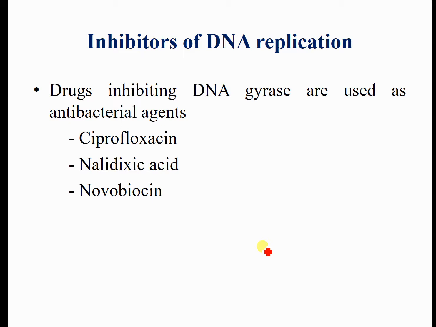Now which are the inhibitors of DNA replication in prokaryotes? Those drugs that inhibit the DNA gyrase enzyme are used as antibacterial agents. Now what is DNA gyrase? It is topoisomerase 2. So topoisomerase 2 activity will be inhibited by antibacterial agents like ciprofloxacin, nalidixic acid, novobiocin. They inhibit the activity of topoisomerase 2, also known as the DNA gyrase enzyme. So torsional stress is not relieved, so helicase cannot move further and replication cannot be completed.